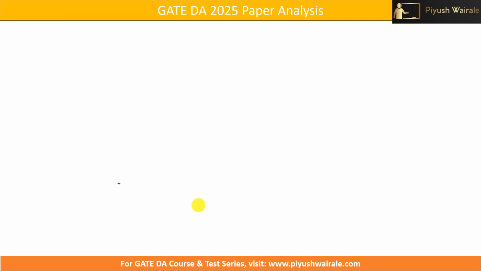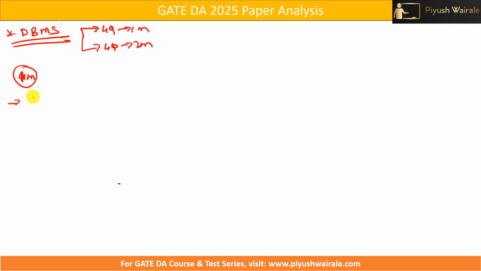Now let's talk about the DBMS course here. There were 4 questions for 1 mark and 4 questions of 2 marks each. So let's discuss the 1 mark questions. There was one question based on hashing. A simple question. If you understand the concept, you can solve it. But if you have not gone through the concept, I have not covered this concept in my course, so we are going to add this now.